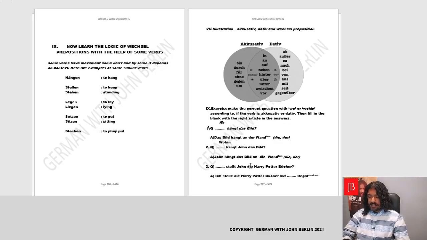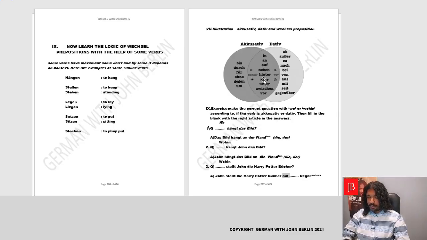Fantastic. Dash stellt John die Harry Potter Bücher. Now basically stellen, as we understand, is to keep. To where does John keep the Harry Potter books? So there is movement. We'll say wohin stellt John die Harry Potter Bücher. Okay, let's make it for John. It's written for ish. Let's change the sentence. John stellt die Harry Potter Bücher auf das Regal. Now, auf, as we know, is a Wechselpräposition.